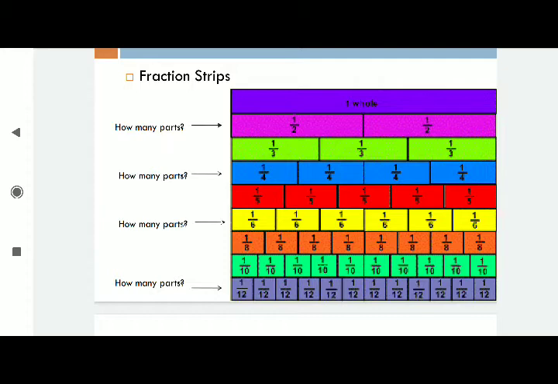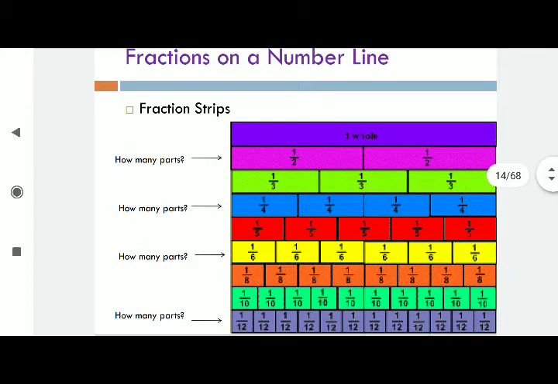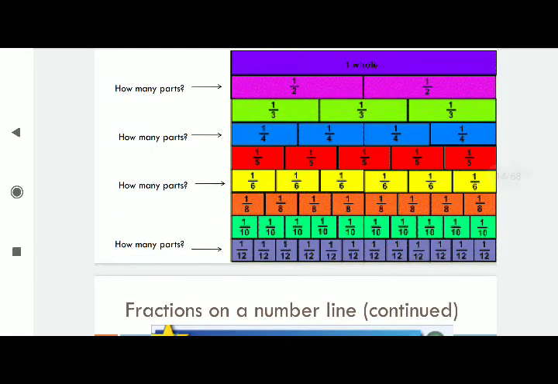The same question: how many parts are there? So see, this class is completely like worksheets only for you all. In the same way, 1/12, 1/12, that means in the last one, 12 parts are there.